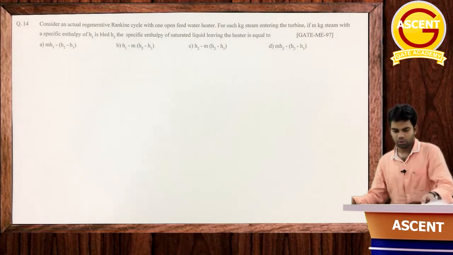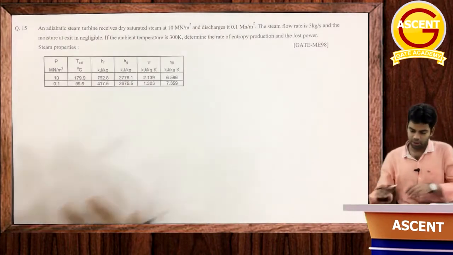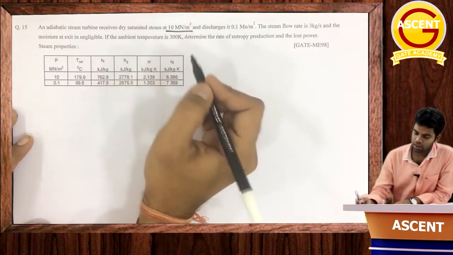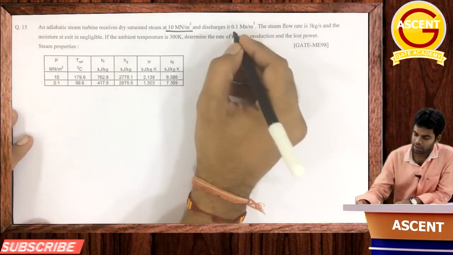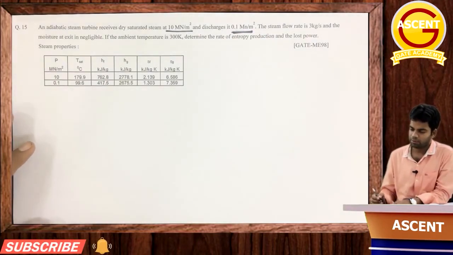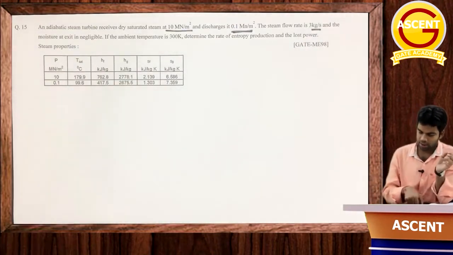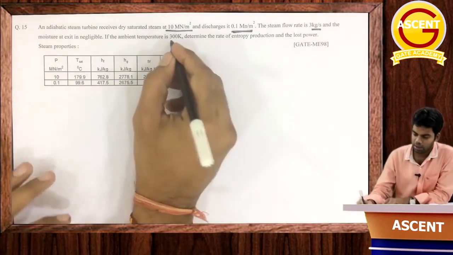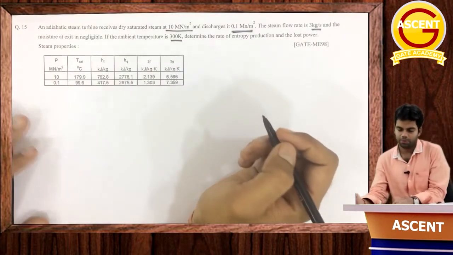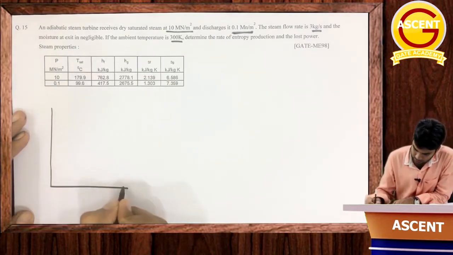Simple question, I am leaving it up to you, you can solve it by yourself. Next question says, an adiabatic steam turbine receives dry saturated steam at 10 megapascal and discharges it at 0.1 megapascal. The steam flows at the rate of 3 kg per second and moisture at exit is negligible. If the ambient temperature is 300 Kelvin, determine the rate of entropy production and the lost power. So we have got one adiabatic turbine. I will draw the TS diagram first.